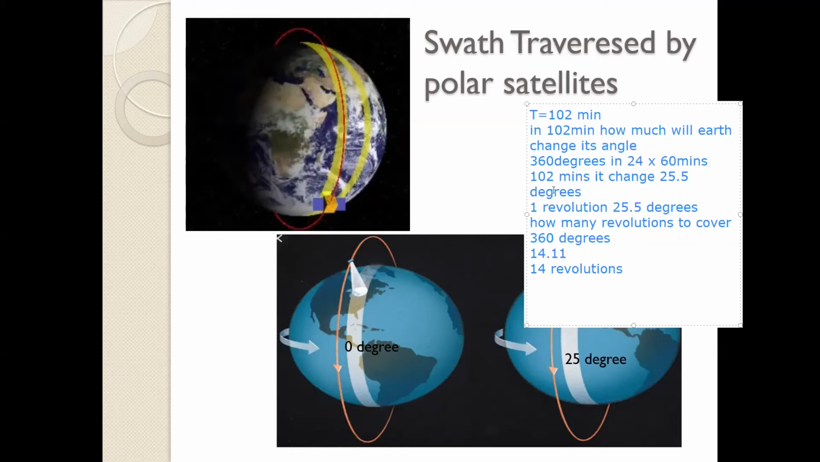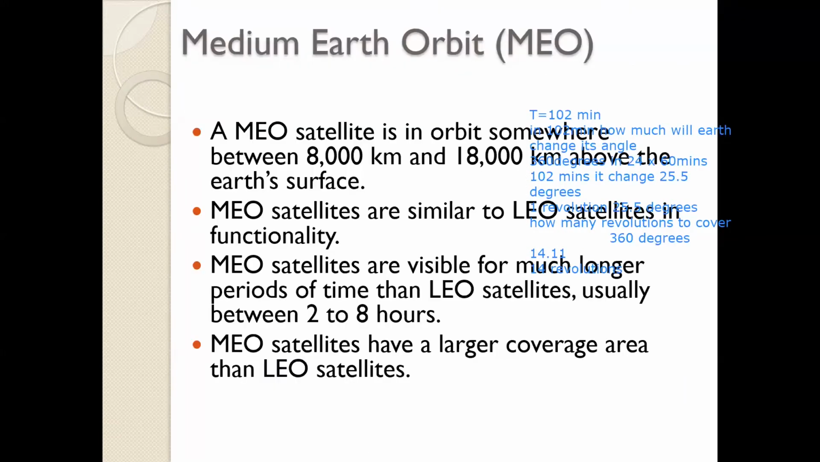So in one revolution you covered 25 degrees, assuming the swath is so big that it is able to cover the whole of 25 degrees. Then, how many revolutions to cover 360 degrees? Divide 360 by 25.5, and you get 14 revolutions. So basically I am assuming that the 14 revolutions it makes in one day cover the whole earth, assuming its path, swath or footprint is wide enough to cover the whole 25.5 degree portion at once.